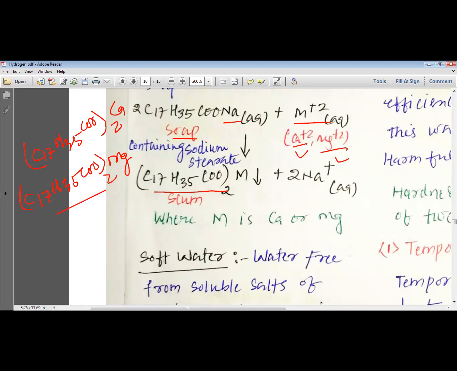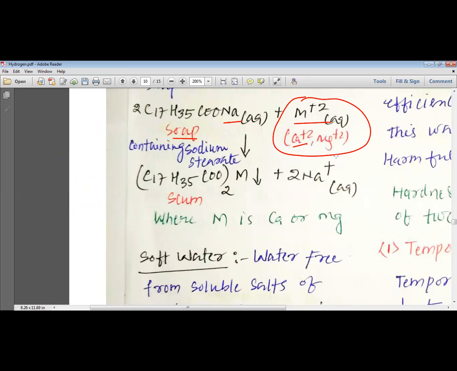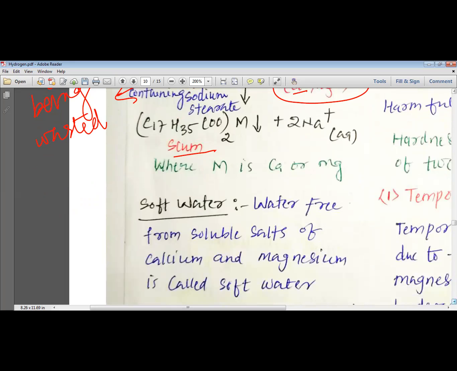Either of these compounds, if present, is known as scum. So this compound, if it is produced, is known as scum, where M is calcium or magnesium, and sodium ions are also produced. So my dear students, when this soap reacts with the hard water, because hard water has calcium and magnesium salts, it produces scum, and thus the soap is wasted. The soap is being wasted, and it does not actually clean the substances that we want to clean.